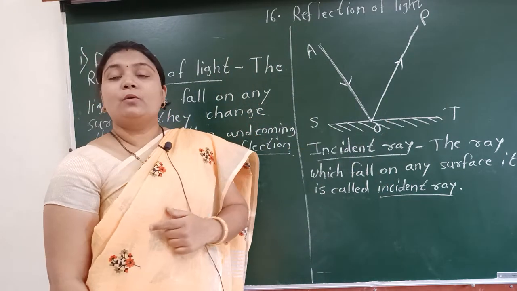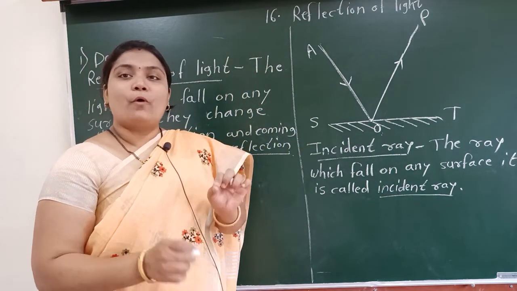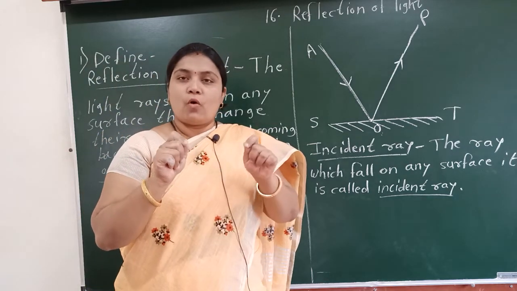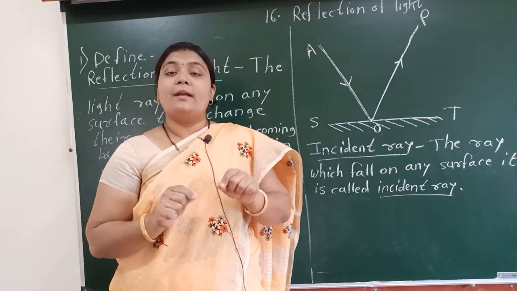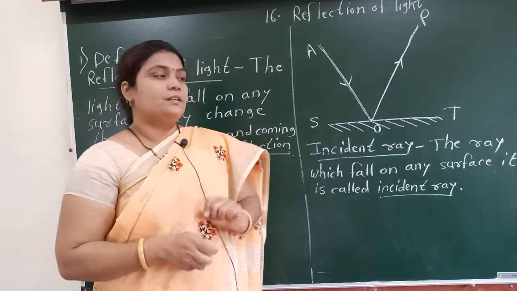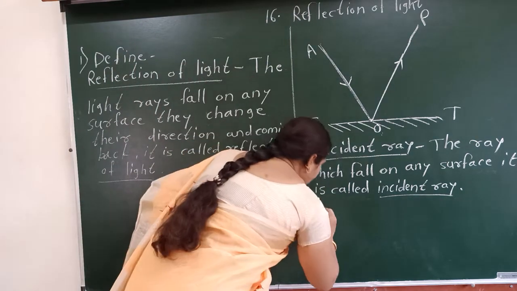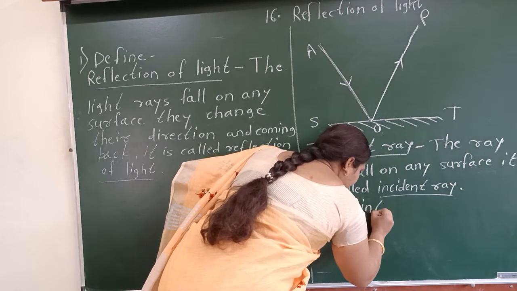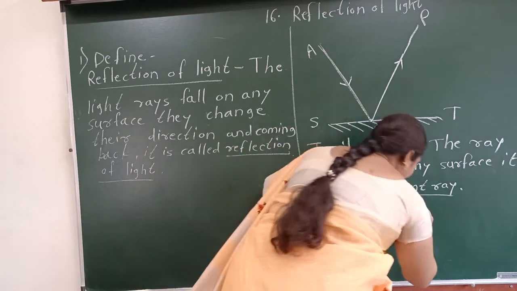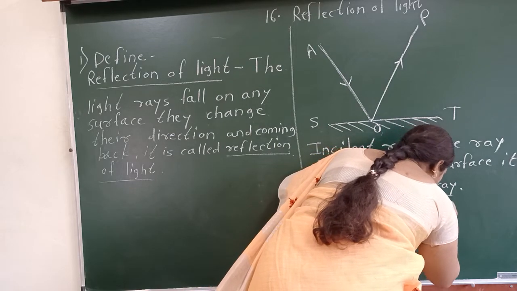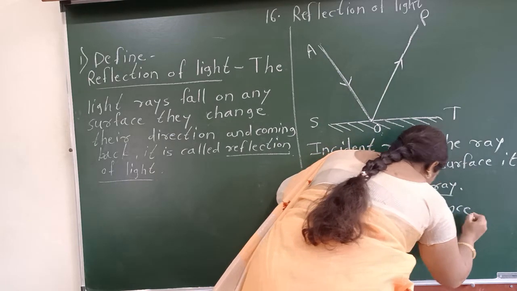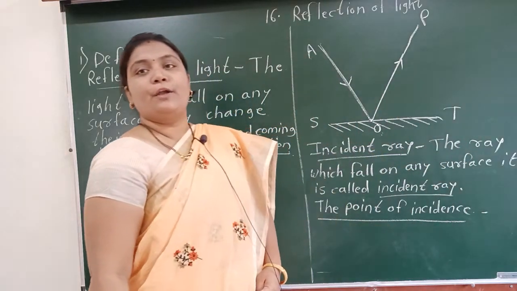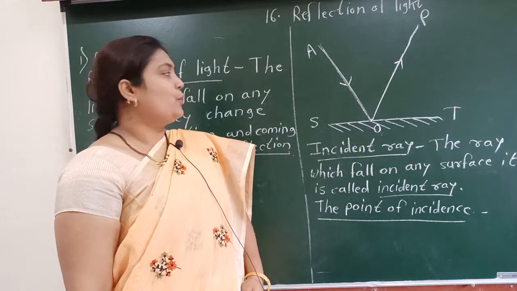This point O is called the point of incidence. The point where the incident ray falls on the surface is called the point of incidence. So the next concept is the point of incidence. Write down the next definition: what is the point of incidence?